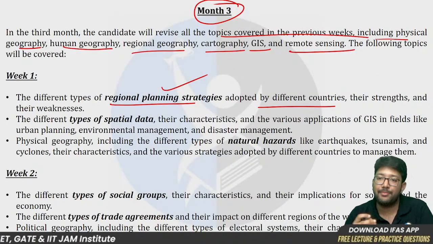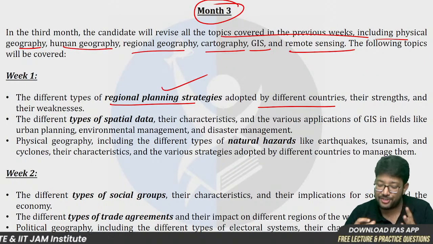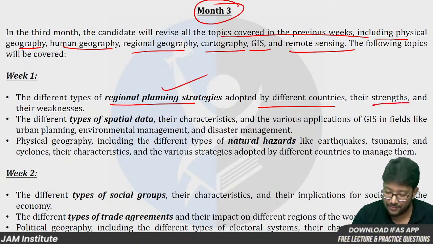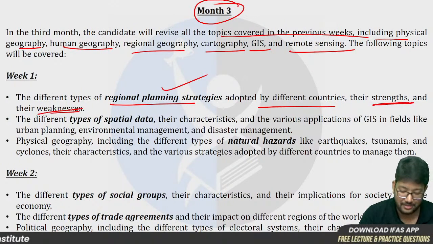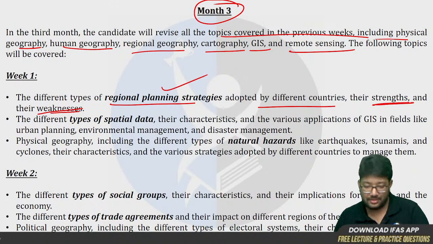Adopting different types of regional planning strategies, their strengths and their weaknesses. Okay, we will cover both the things, both strengths and weaknesses.